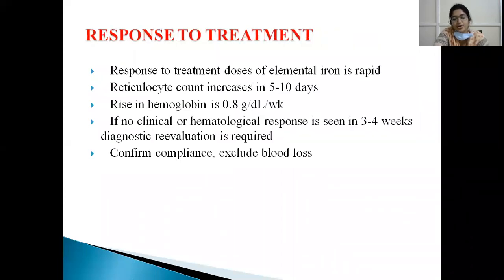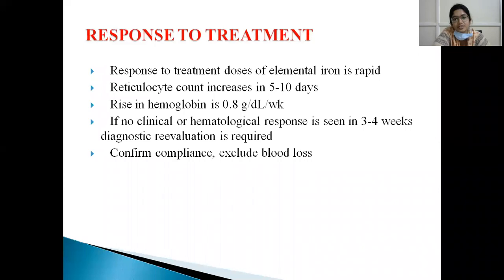So how do we monitor our treatment? Response to treatment with elemental iron is very rapid, and reticulocyte count increases in 5 to 10 days. Reticulocyte count is the first hematological evidence that we see, within 5 to 10 days of oral iron treatment. And the rise in hemoglobin occurs at the rate of 0.8 gram per deciliter per week. If there is no clinical or hematological response observed in 3 to 4 weeks, diagnostic re-evaluation should be done, and we have to confirm the compliance of the patient for oral iron intake, and we should exclude any blood loss.